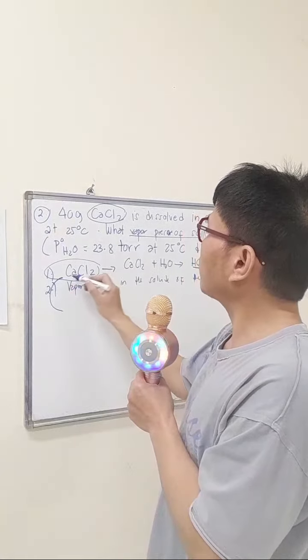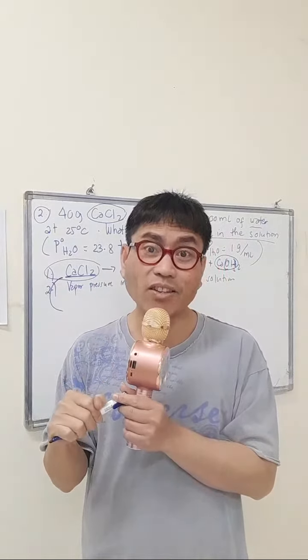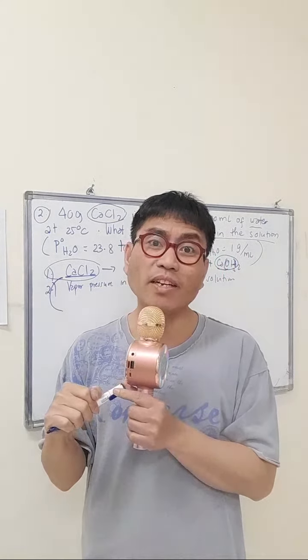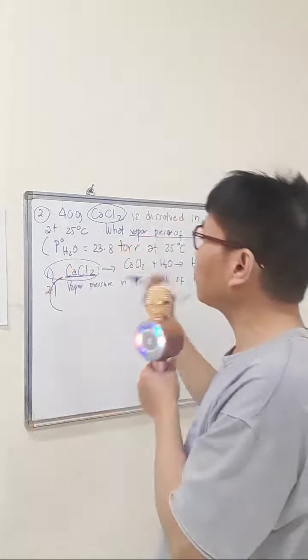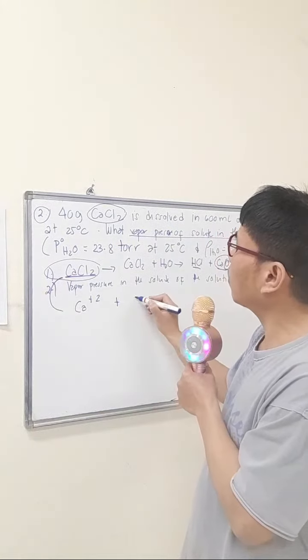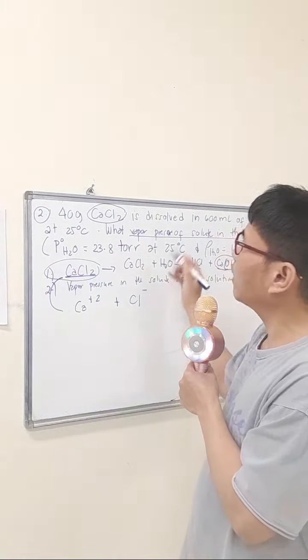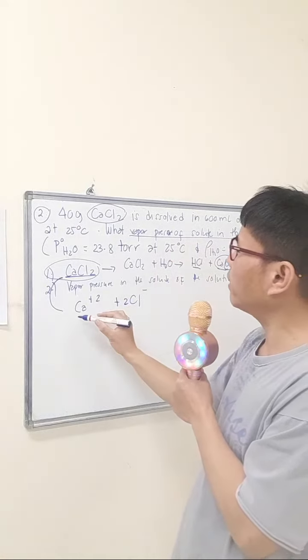When calcium chloride dissociates in water, since this is an electrolyte, we need to determine the ionization or dissociation of the ions. It will become calcium positive 2 plus chloride negative, times 2. You get the point?